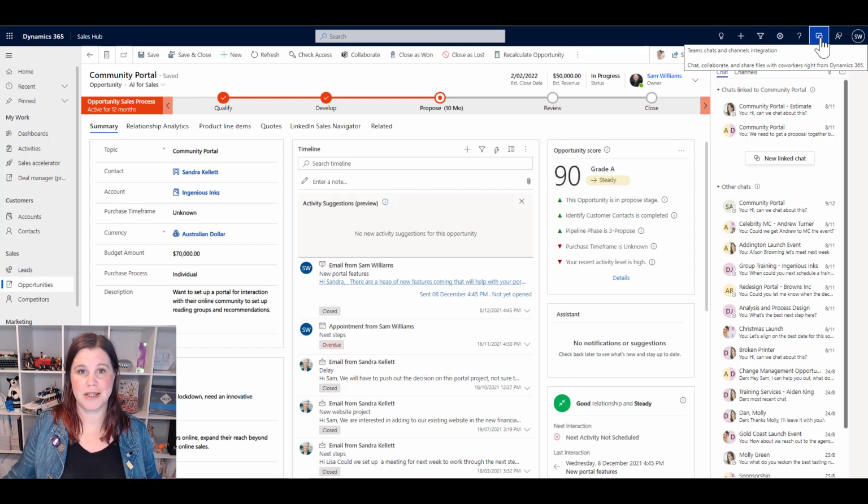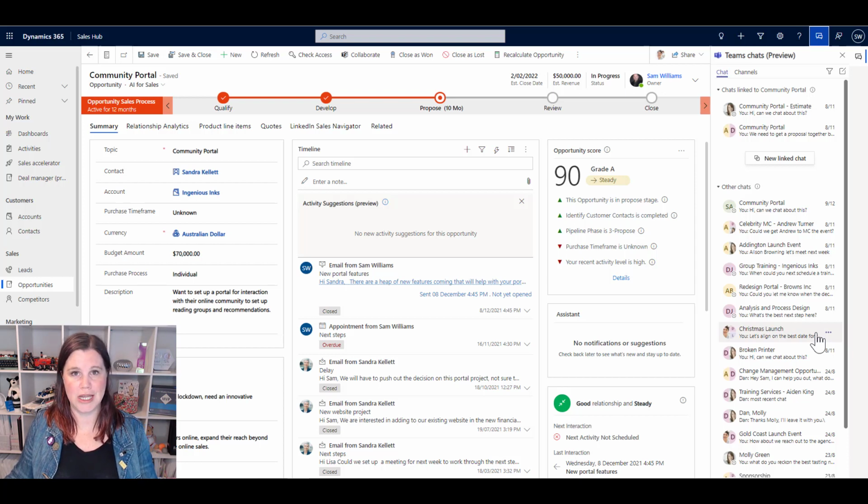So here we have down the side here a panel of all of my chats, conversations in Teams, and I can work within here. And the people on the other side of this are working in Teams. Perhaps they're working in Dynamics too. So wherever they're working, they can access this.